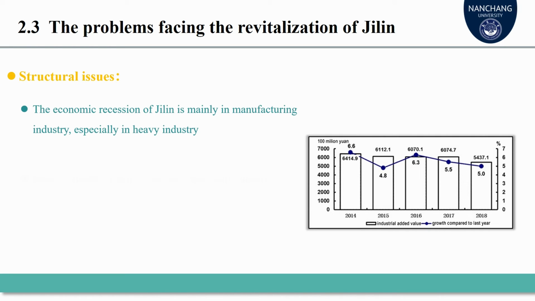First and foremost, its structural issues. With a comprehensive industrial system, Jilin has abundant natural resources, human capital, and material capital endowment. The slowdown of Jilin's economic growth is mainly manifested in the secondary industry, especially industrial manufacturing. More specifically, the sharp decline in industrial growth is mainly manifested in heavy industry. What makes the issue more severe is that the proportion of heavy industry in Jilin far exceeds that of light industry, resulting in a serious economic downturn.